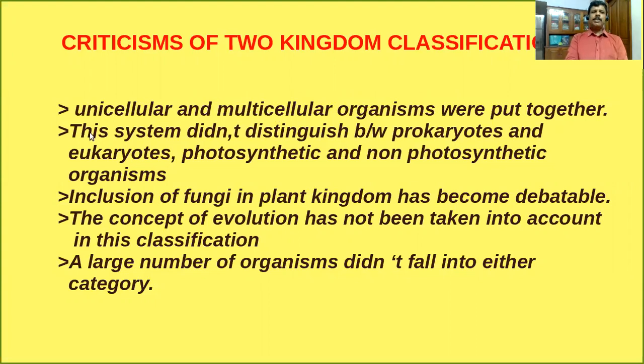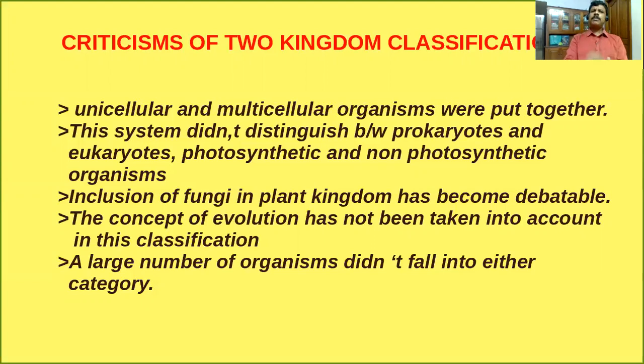Second one, the system did not distinguish between prokaryotes and eukaryotes. Do you know what is the meaning of prokaryotes and what is eukaryotes? Prokaryote means such types of organisms do not have a well-developed nucleus with a nuclear membrane. They do not have cell organelles.